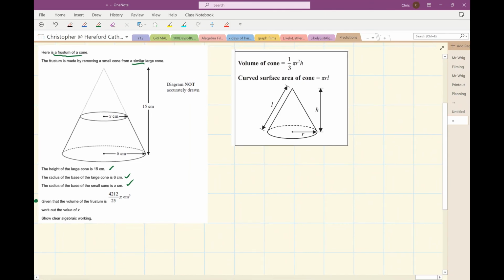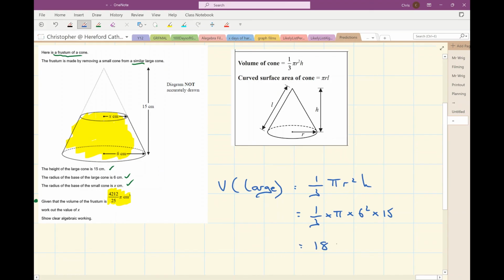Right, well, let's first of all use this piece of information that we're given here. We're told the volume of the frustrum, that's the volume of this bottom part of the large cone, is that. Well, what is the volume of the whole cone? The volume of the large cone is 1/3 pi r squared h. Well, that's 1/3 times pi times 6 squared times 15. If I put that in my calculator, I get 180 pi.